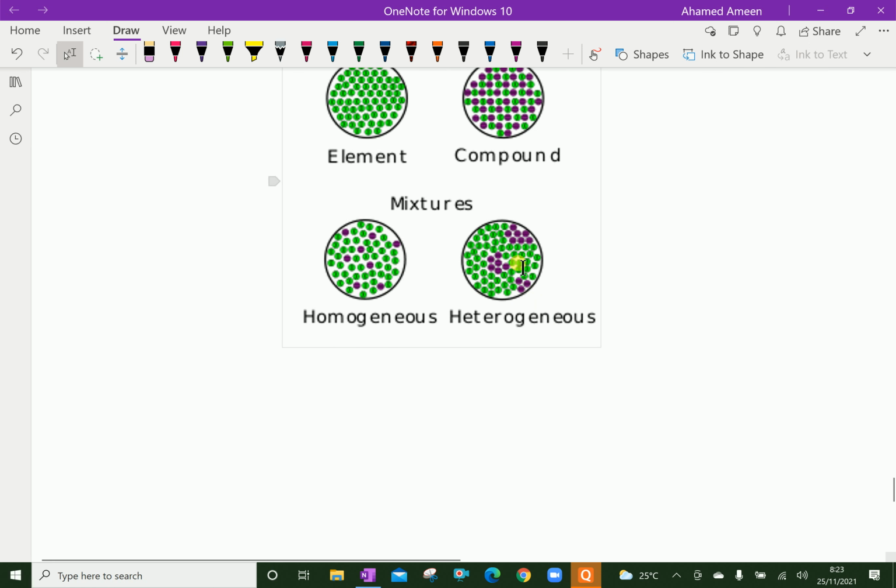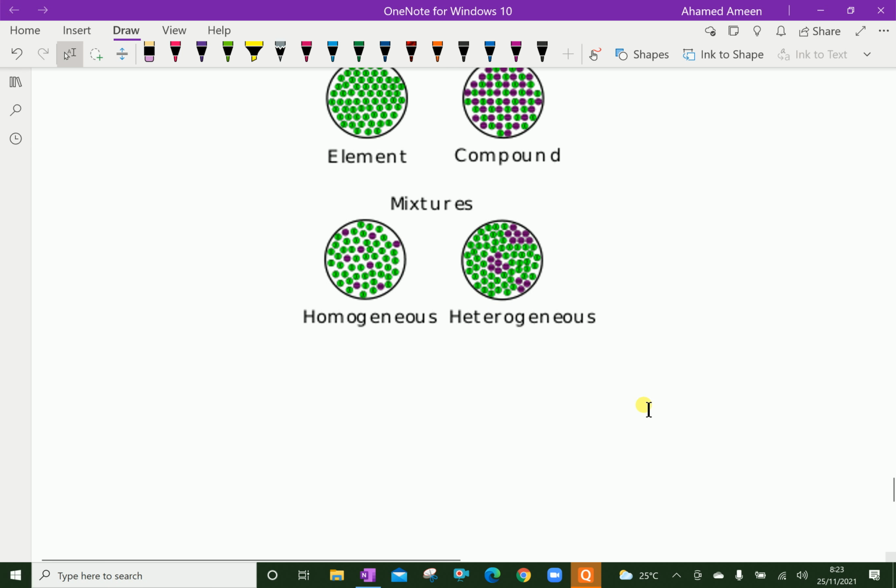That means the sand particles are not mixed evenly everywhere; the sand settles down and the water comes up. So in a heterogeneous mixture, the substances are not properly mixed.